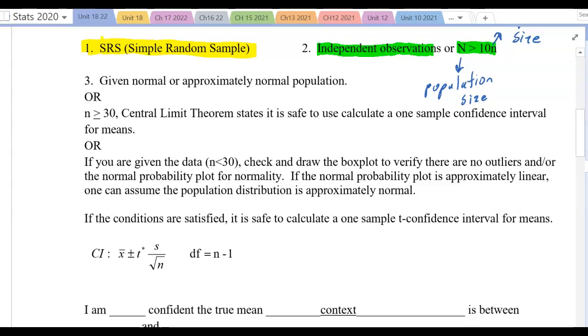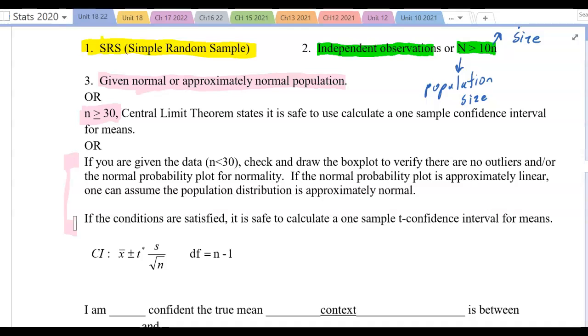Hello, statistics students. The third condition is you need a normal or an approximately normal population in order to calculate a confidence interval for means. If you don't have that condition, you need a sample size bigger than or equal to 30. And if you don't have either of those and you have small data sets, then there is even a third condition, which we will talk about later in the week. So I want to focus in on the first two.